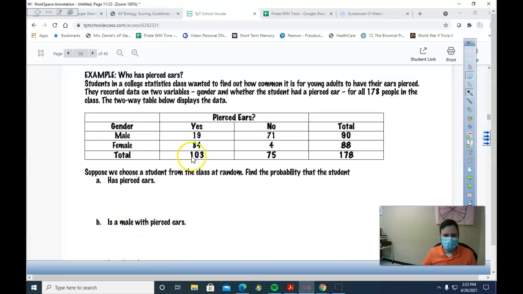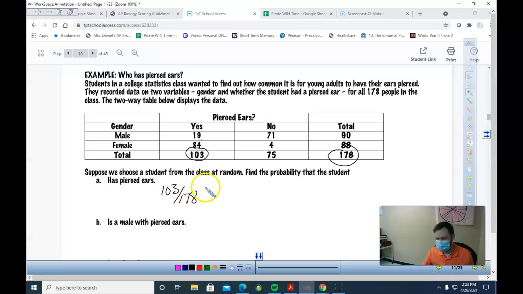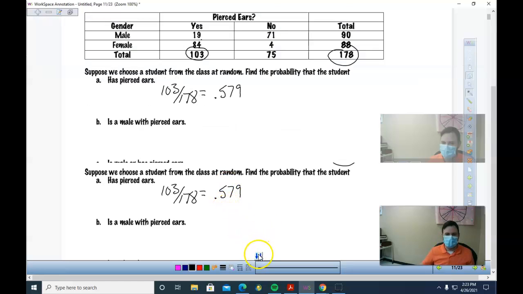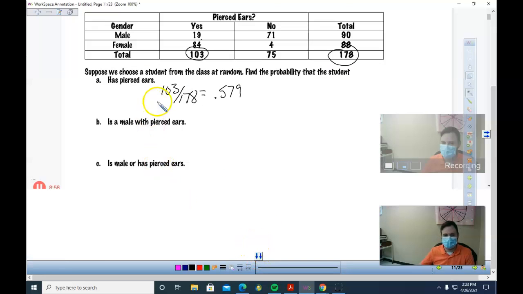Pierced ears. So for just total pierced ears, I went with my total yeses over my total students, right? So I did 103 over 178. If you're real technical, that was 0.579.